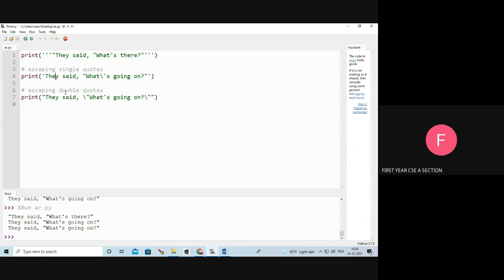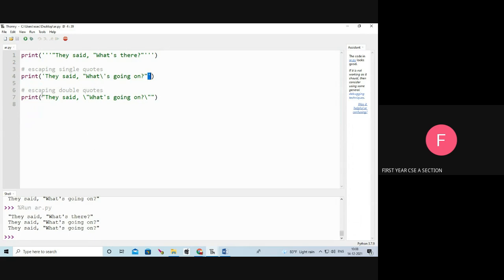Next, I am using the escaping single quotes. I'm starting with the single quotes, ending with the single quotes. Inside that, I'm using double quotes, slash single quotes. What is the meaning of slash single quotes? Single quotes is the output.